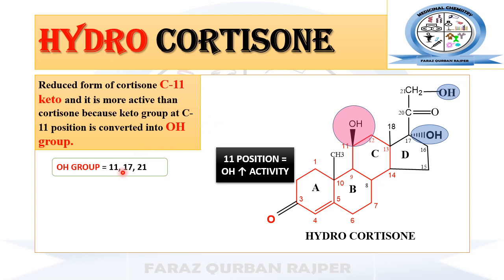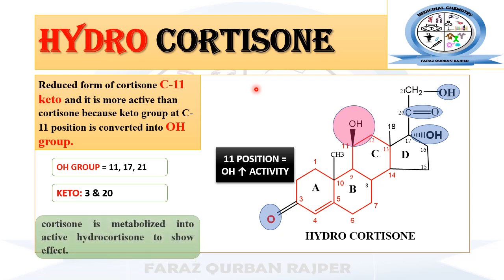Besides this, in the chemical structure of hydrocortisone, you may observe there are overall 3 hydroxyl groups, at carbon number 11, carbon number 17 and carbon number 21, and 2 ketone groups at carbon number 3 and carbon number 20.